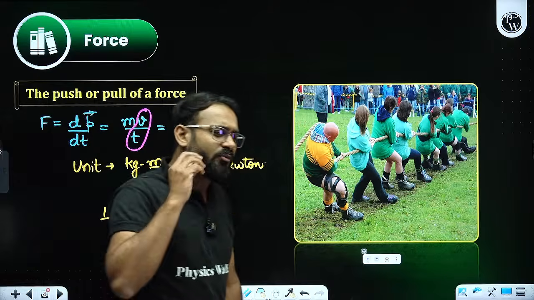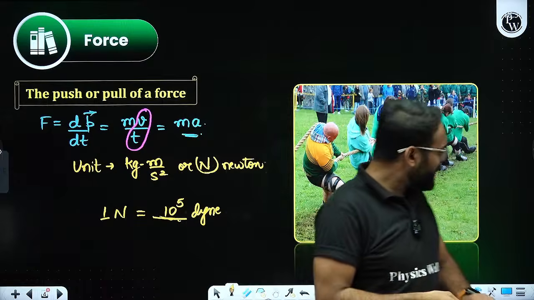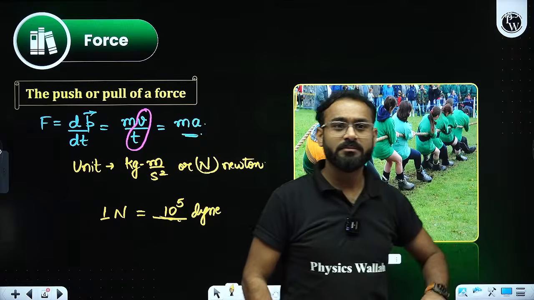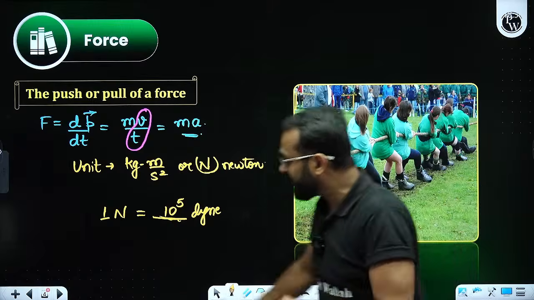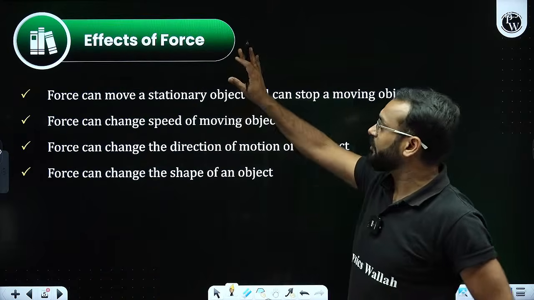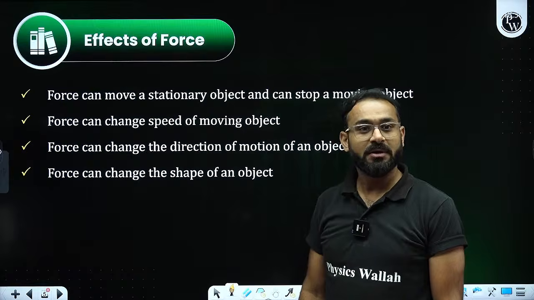Now the point is, sir, what are the effects of force? We have seen push and pull, that is okay. But what are the effects that we can see over here because of the force?